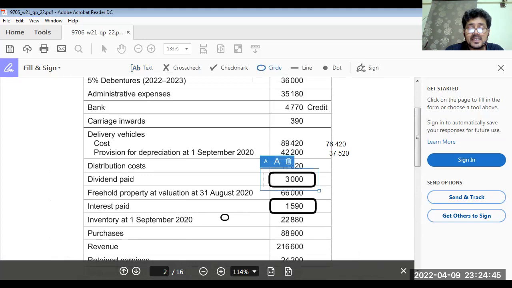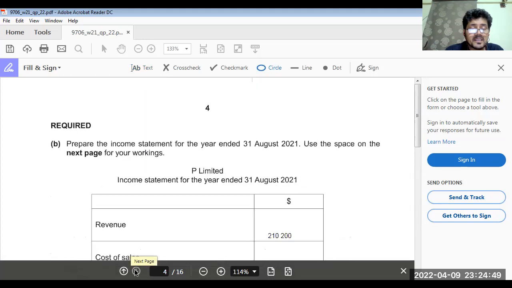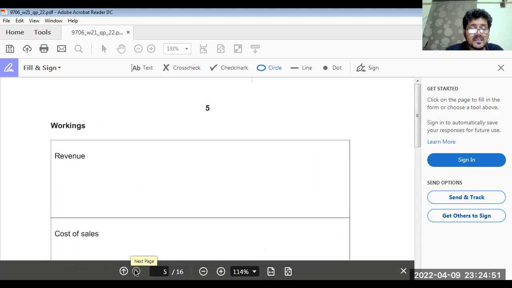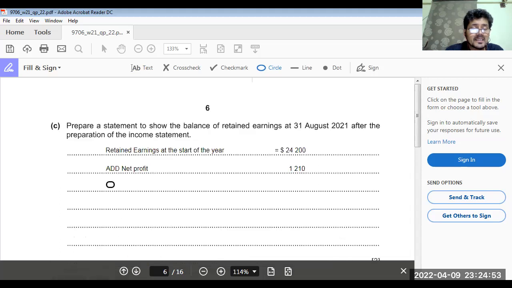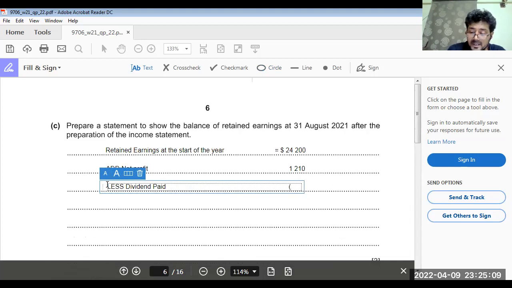This 3,000 we have to deduct. Less dividend paid, 3,000. It should be in brackets, don't forget.